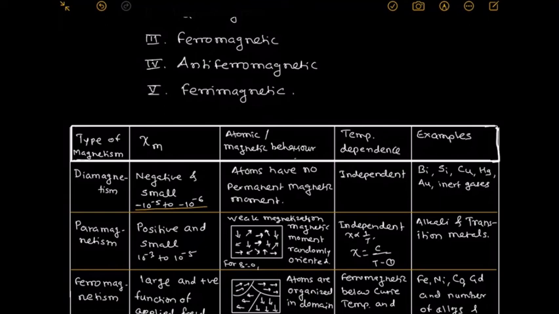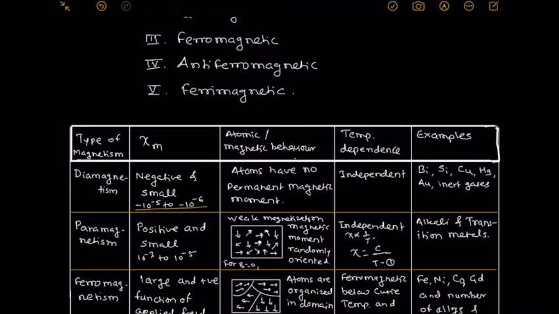Now, what is its atomic behavior? All dipole moments are randomly oriented, and therefore without any external field the net magnetization is 0. But in the presence of a magnetic field the material becomes weakly magnetized. Hence the weak magnetization appears in the material in the presence of an external magnetic field. It is initially independent of temperature. Without any external field, it is independent of temperature. If a field is applied, susceptibility is inversely proportional to temperature.